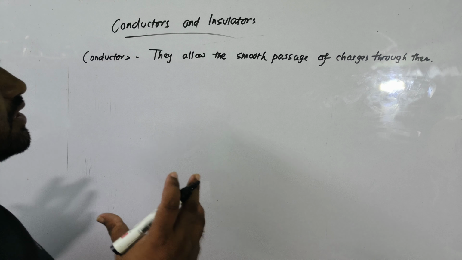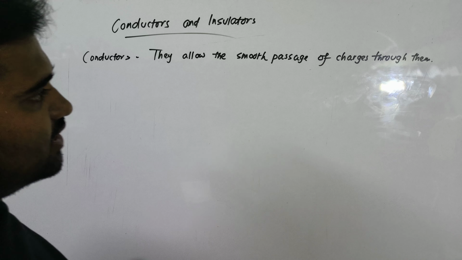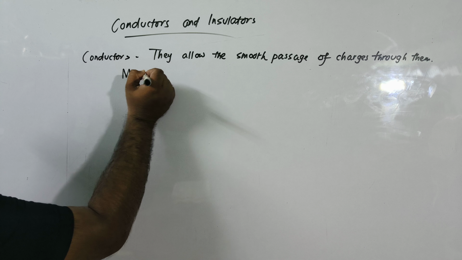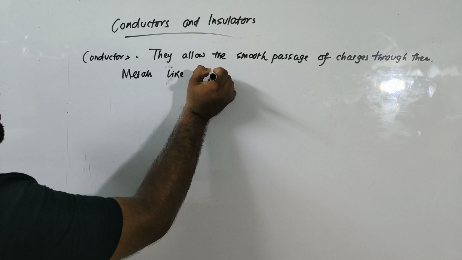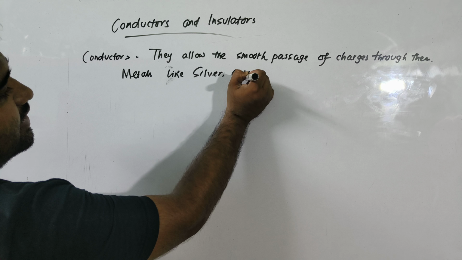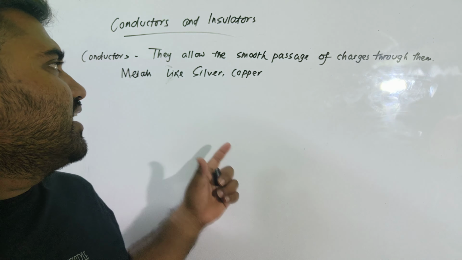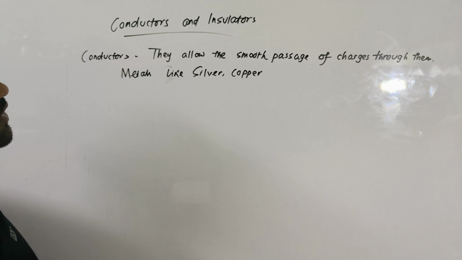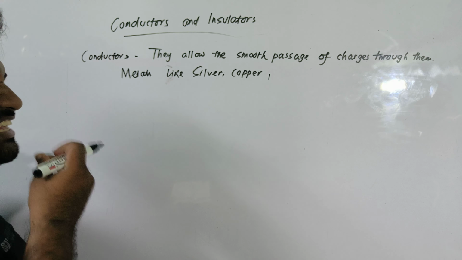What are some examples of conductors? Can you tell an example of a conductor? Metals like silver, copper, iron, and many of these things allow the smooth passage of charges through them, hence they are named conductors. Silver is the best conductor we have till now. Also, non-metals like graphite conduct electricity very smoothly.